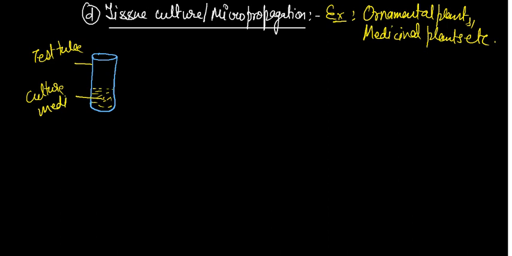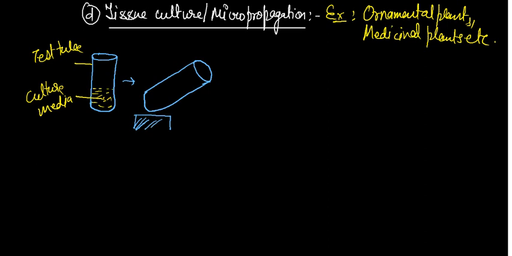okay, and place this test tube in this position, which is called the slanting position. Slanting means tilted position. Okay, here is a base, whatever base you have.